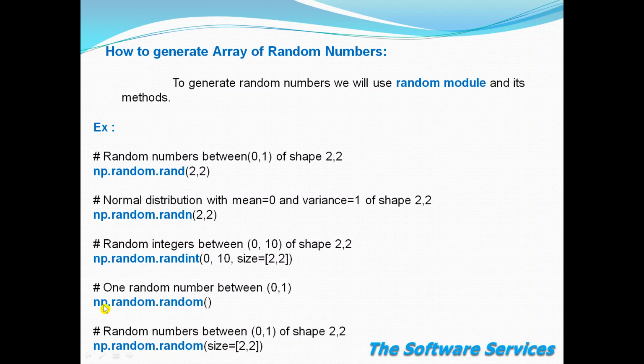And if you want not only one random number but some random numbers with a shape, then you will give the size, and it will generate random numbers according to the size given. Actually random and this rand are doing the same job, so you can use both methods.